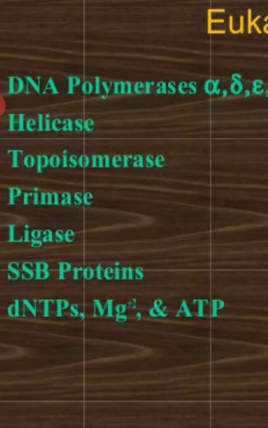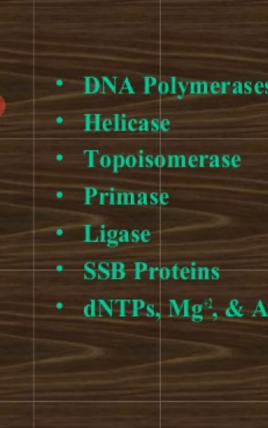For the leading strand, only one priming event is required, whereas for the lagging strand, one primer is needed for every Okazaki fragment. So primase always provides a primer whenever an Okazaki fragment has to begin. Ligase is another enzyme. After the replication process is completed by DNA polymerase, all the primers are removed.